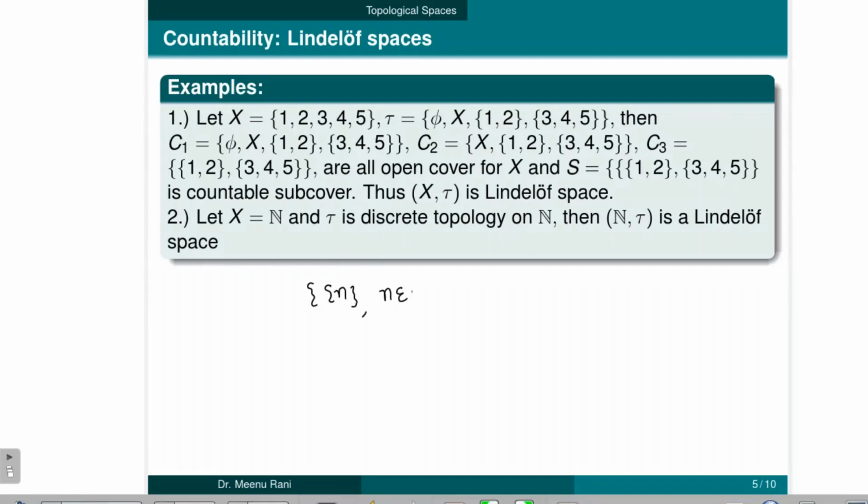Here n is a natural number, then this collection will be countable, which is open also, and this collection also covers X. So this is an open cover for X which is countable. So we can say that this space is a Lindelöf space.